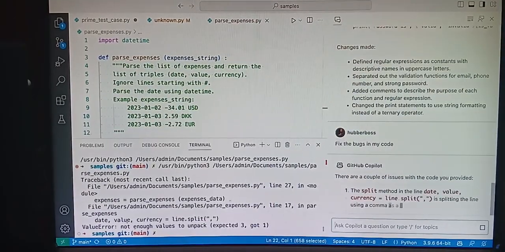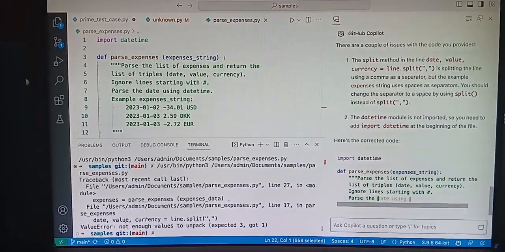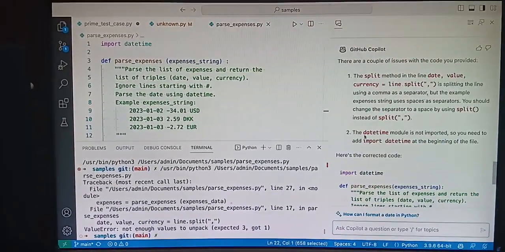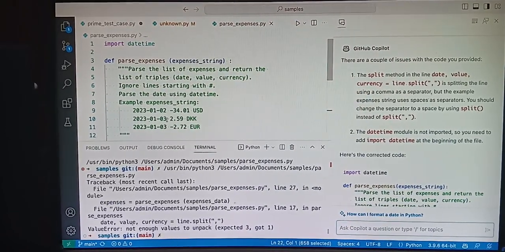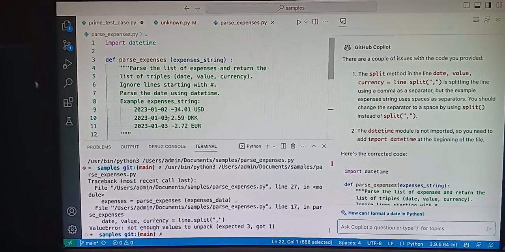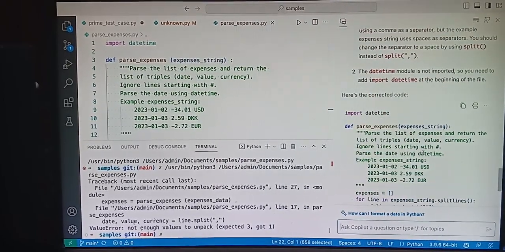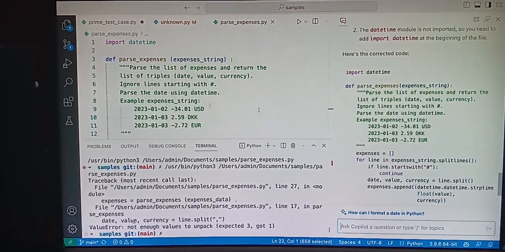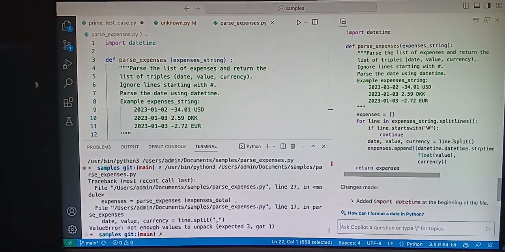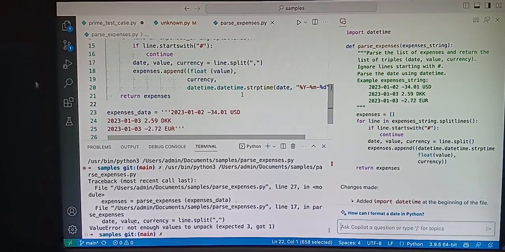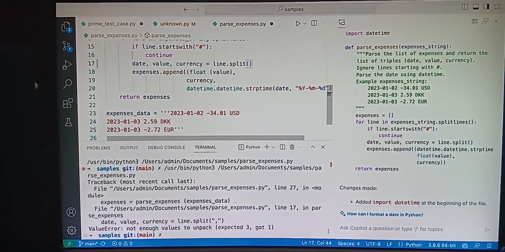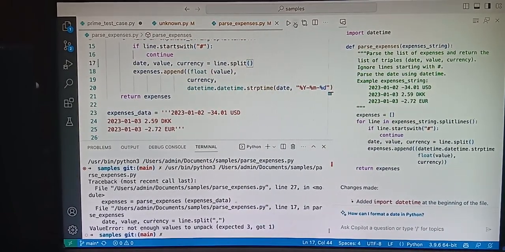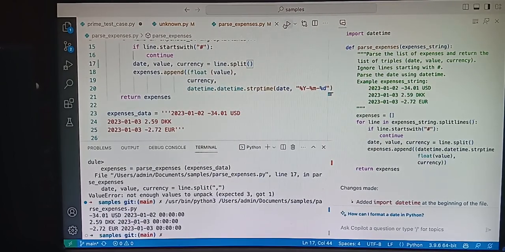And so it says, there's a couple of issues. Seems like the split method is splitting the values with a comma separator, but in my comment here I said I want the space separator. And then it also says the datetime module is not imported, probably because I only highlighted the method. So if you look here, the fix in split is here, so I can just go, of course, here. I'm still the pilot and fix this one method. And now my code runs.